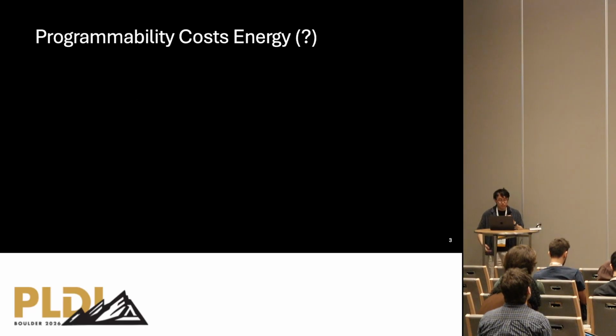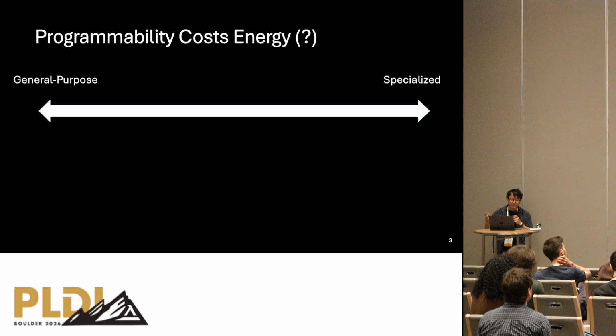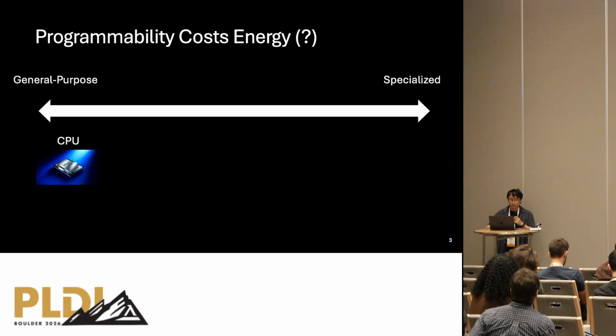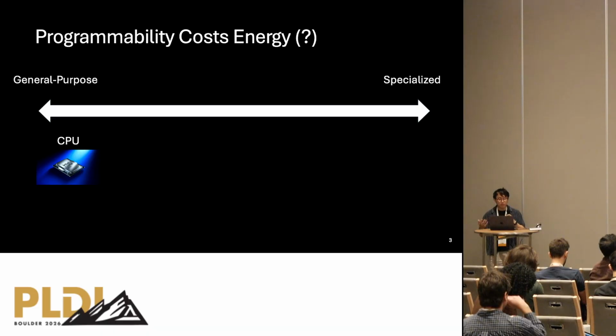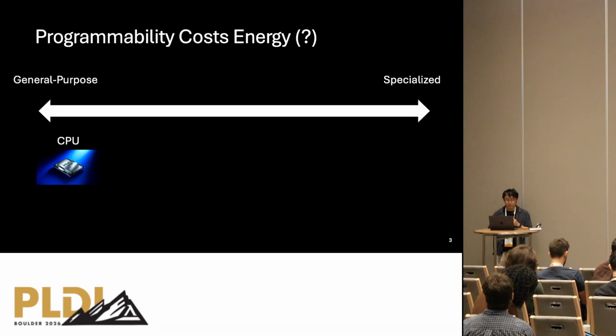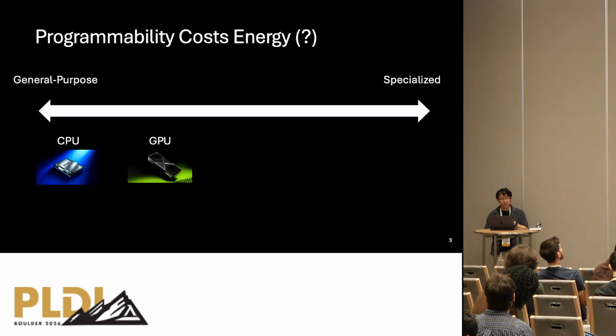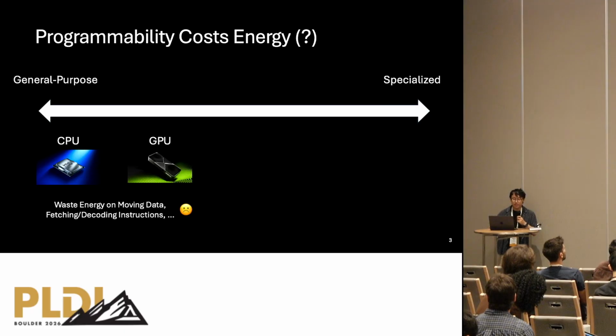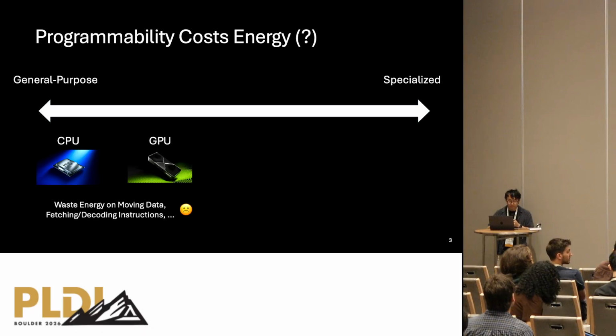So what is the motivation behind all this? This might be a bit of a cliche, but computing systems today are increasingly heterogeneous. So on one end of the spectrum, you have CPUs, which are very programmable and flexible, and GPUs, which are great for massively parallel workloads like graphics and machine learning. But they waste a lot of energy in moving data around and are usually power hungry.